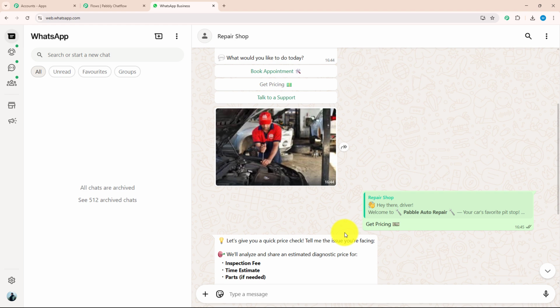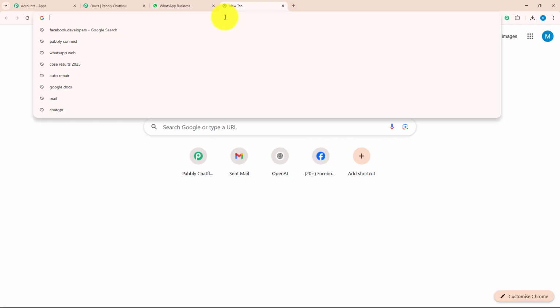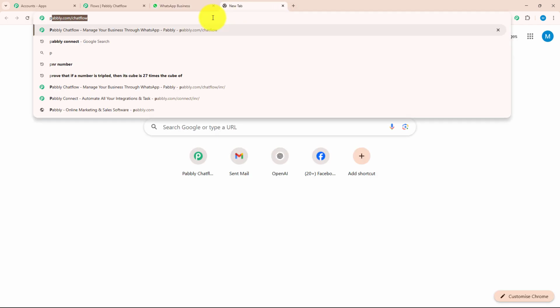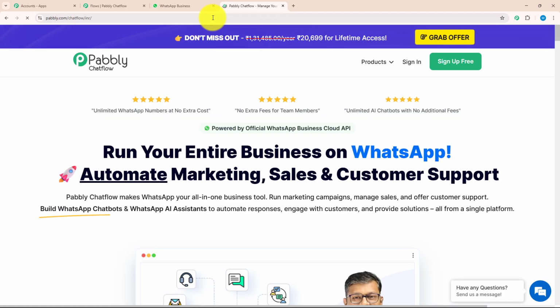If you want to make this chatbot for your own business, let me guide you further. For that, you need to open a new tab and over here, search pabbly.com/chatflow. As soon as you search this, you will be on the landing page of pabbly.com. Here you can see there are 2 options, sign up for free and sign in. If you are a new user, you can click on sign up for free. As I am an existing user, I will click on sign in.